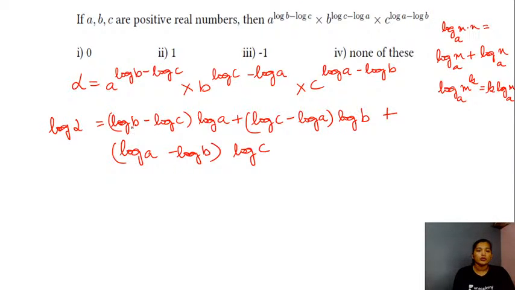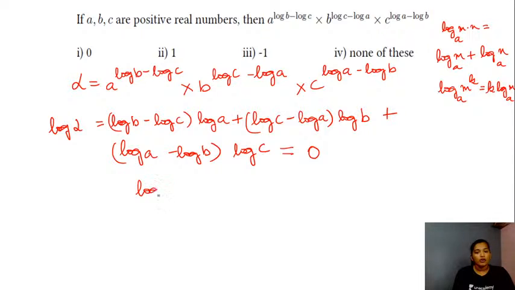Okay, now if you could see, you have log a into log b. Similarly, here you have minus log a into log b. So these two terms will cancel out. Here you have minus log c into log a. Here you have log of a into log c. So those terms will also cancel out. Then you have the other terms, that is log of c into log of b, and here you have minus log b into log c. So all the terms here, after you multiply and expand, will cancel out, and your log of alpha value will be nothing but equal to 0.